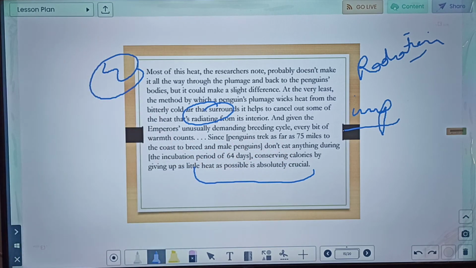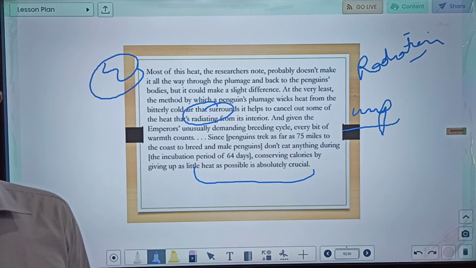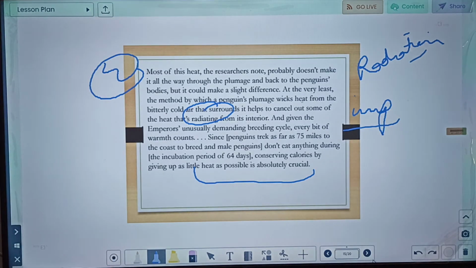So this was the passage. A very scientific passage with a lot of detail. We will see the questions and then the approach.